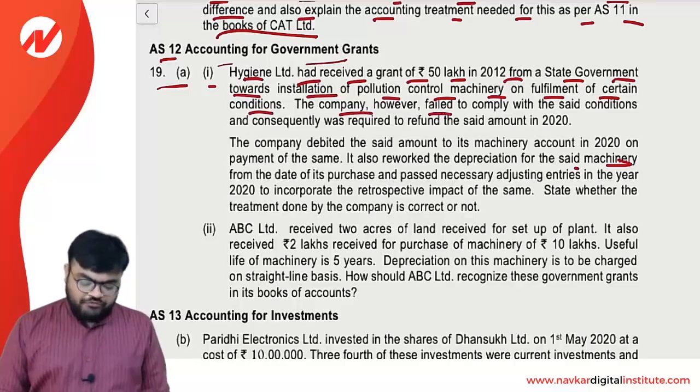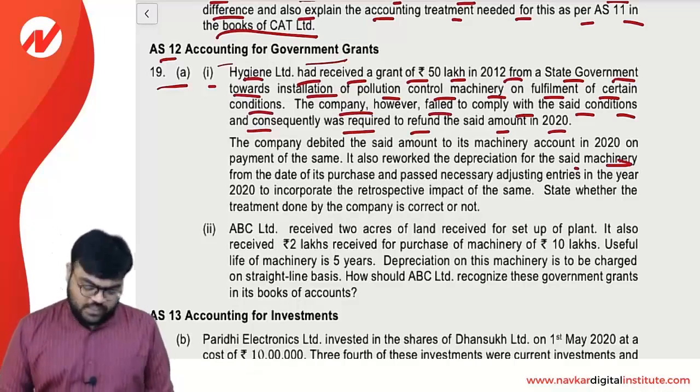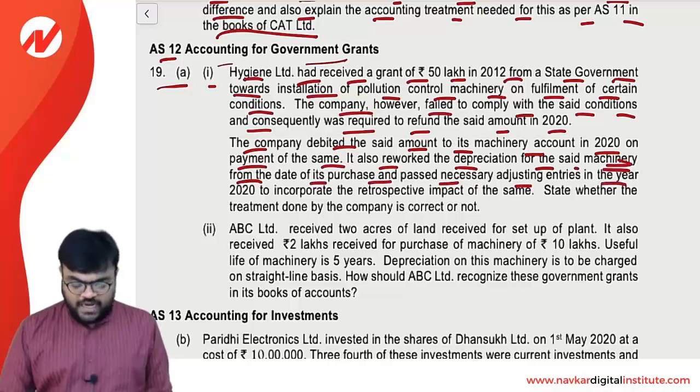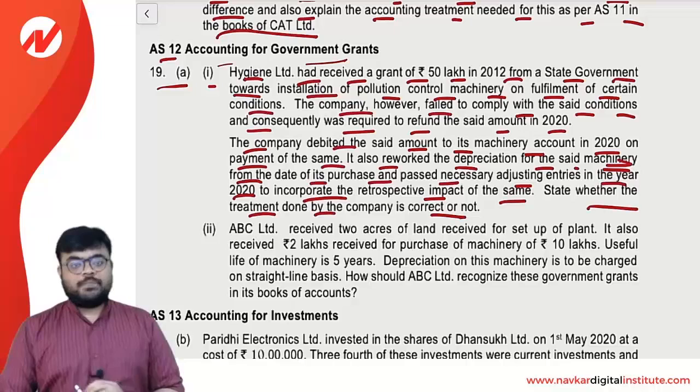The company, however, failed to comply with the said condition and consequently was required to refund the said amount in 2020. The company debited the same amount to its machinery account in 2020 on payment of the same. It also reworked the depreciation for the said machinery from the date of its purchase and passed the necessary adjusting entry in the year 2020 to incorporate the retrospective impact of the same. State whether the treatment done by the company is correct or not.